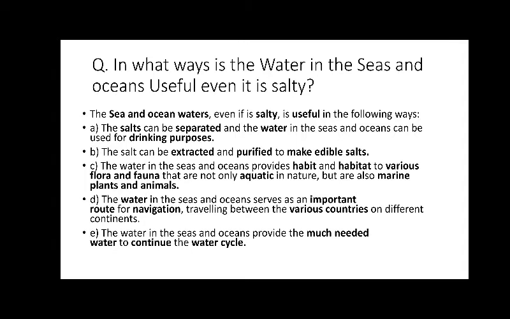The water in the seas and oceans provides the much needed water to continue the water cycle. Now what is the water cycle? We have learned in the video that the water cycle is a continuous process. When the water evaporates, it goes up in the form of water vapor and then condenses and comes down in the form of rain. So this water which is salty is also important. Why? Because of this only we get rainwater.